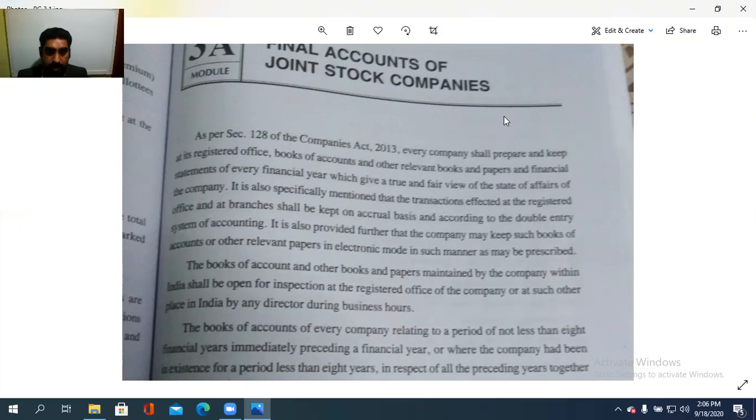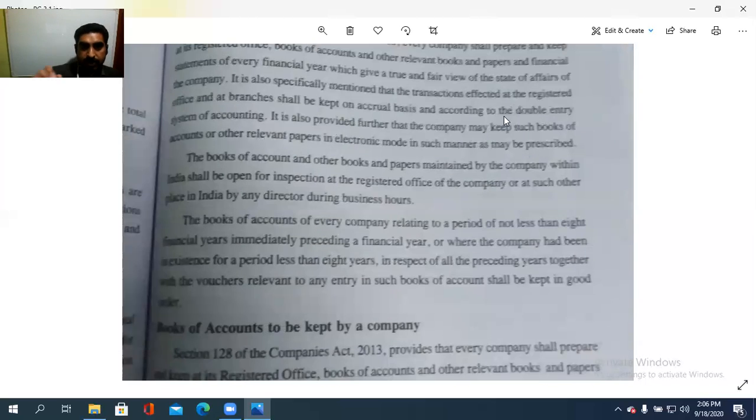Then, the books of accounts and other books and papers maintained by the company within India shall be open for inspection at the registered office of the company or at such other place in India by any director during business hours. The books of accounts of every company relating to a period of not less than 8 financial years immediately preceding the financial year, or where the company had been in existence for less than 8 years, in respect of all the preceding years, together with the vouchers relevant to any entry in such books of accounts, shall be kept in good order. That is for inspection.